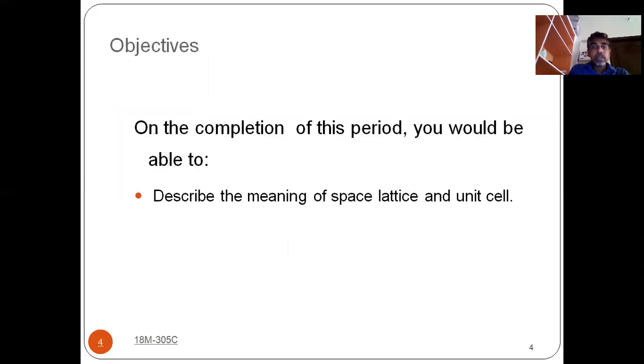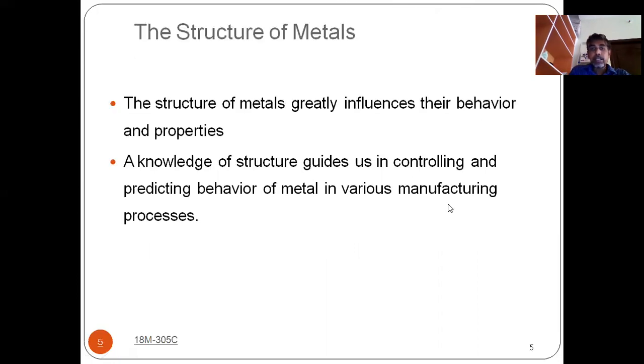So, objectives. What are we going to discuss here? As per syllabus, we may discuss the introduction to structure of materials in detail. But as per syllabus, we have two parameters, that is space lattice and unit cell. These 2 points we have to study well and understand properly. But if you want to understand the space lattice and unit cell, you have to understand what is meant by structure of material and how many types of structure of materials there are. Those things we have to discuss. In this slide, we will discuss that.